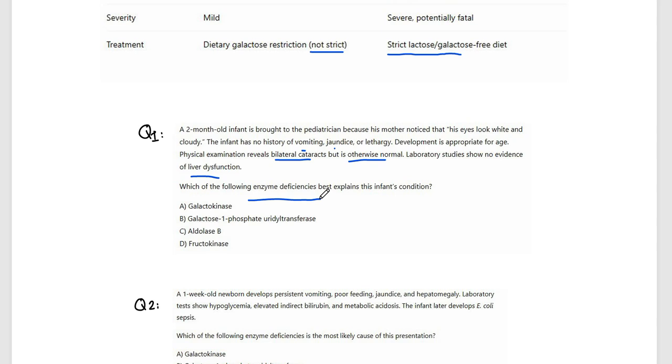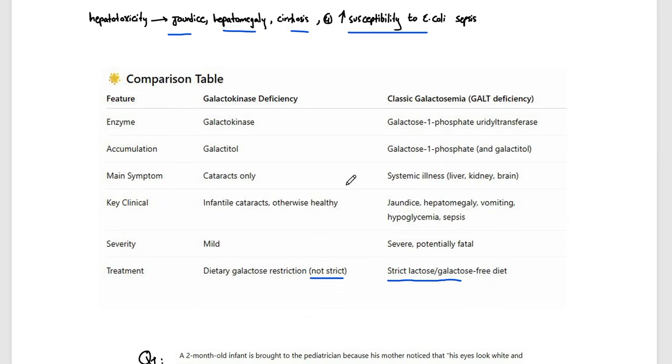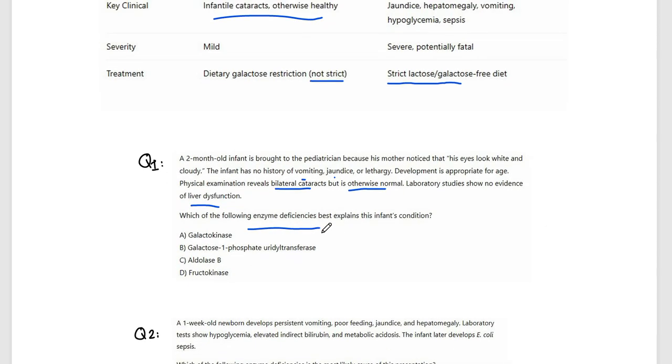Which of the following enzymes best explains the infant's condition? He has only cataract, and everything else is normal. So which enzyme is deficient? In this situation, it would be galactokinase. That would be the answer. So let's go to the next question.